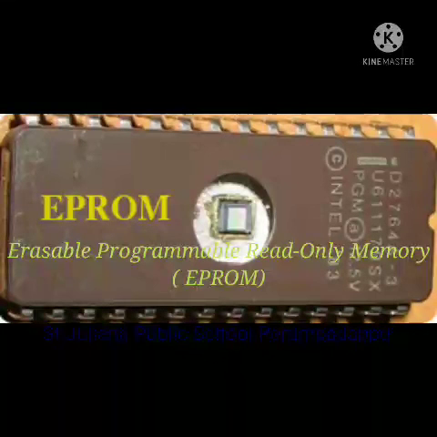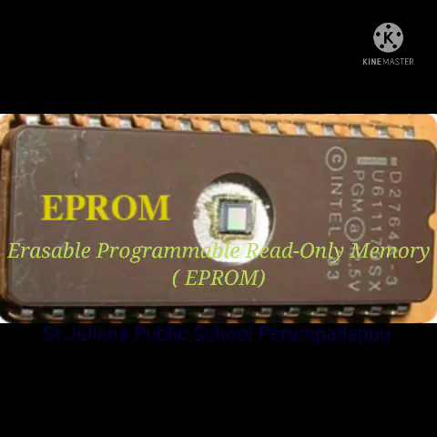Now coming to the second type of ROM, that is EPROM, erasable programmable read-only memory. It is another type of ROM that can be erased using ultraviolet light.